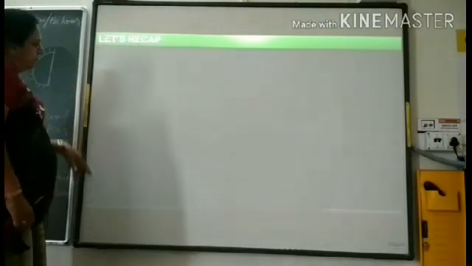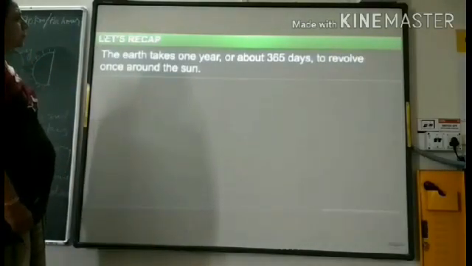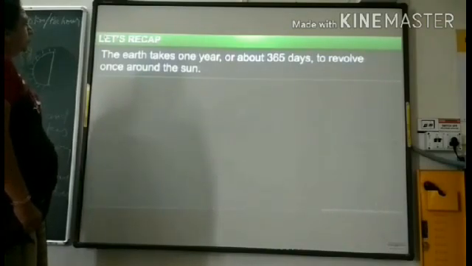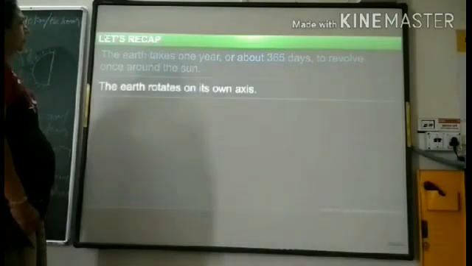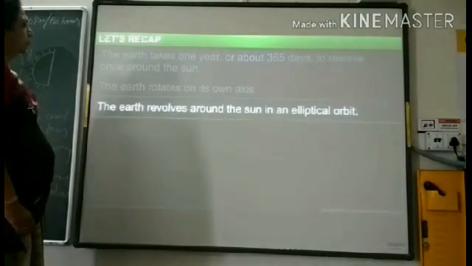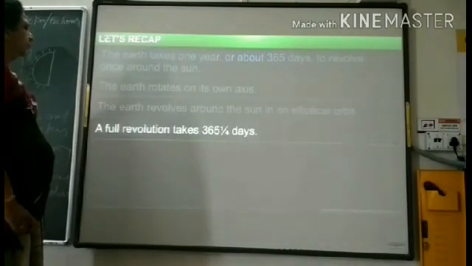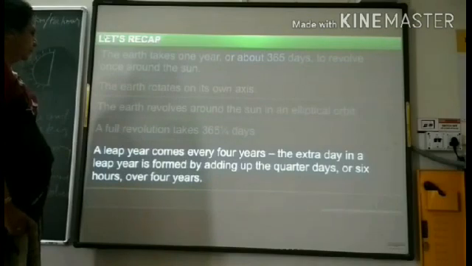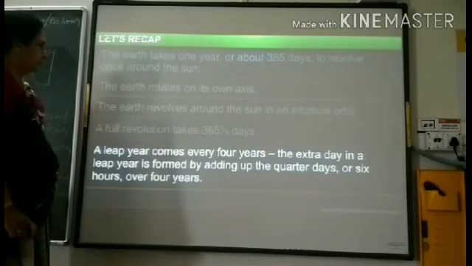In this module, you learned that the Earth takes 1 year or about 365 days to revolve once around the Sun. The Earth rotates on its own axis. The Earth revolves around the Sun in an elliptical orbit. A full revolution takes 365 1/4 days. A leap year comes every 4 years. The extra day in a leap year is formed by adding up the quarter days or 6 hours over 4 years.